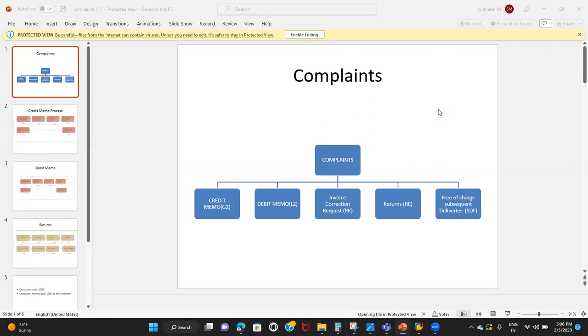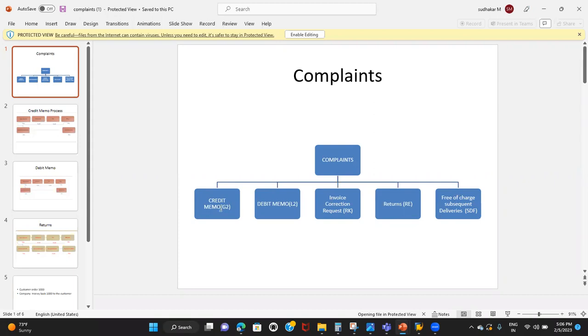Complaints in SAP. There are five types of complaints existing in SAP. The first one is credit memo. Then we have the debit memo. Then we'll be discussing the returns, invoice correction request, and free of charge subsequent deliveries. So we'll be having these five types of complaints, and we'll discuss them one by one. First, we'll discuss the credit memo.